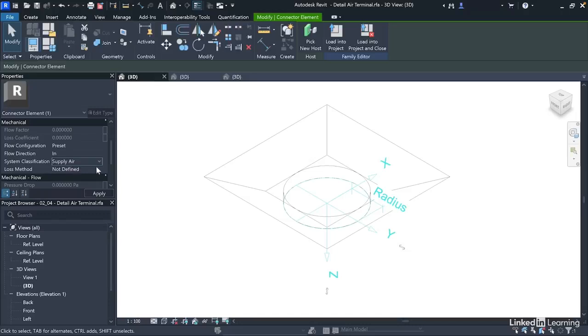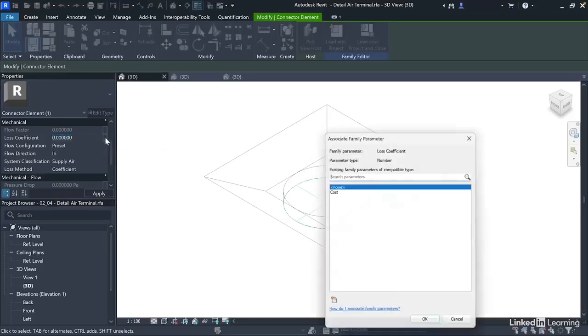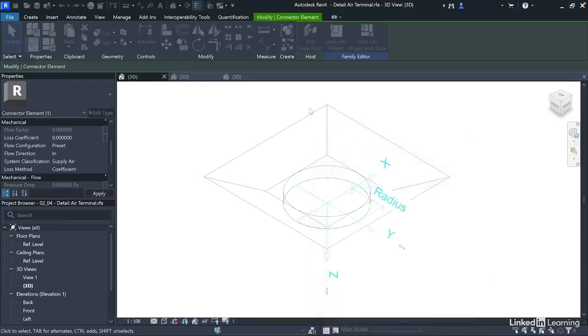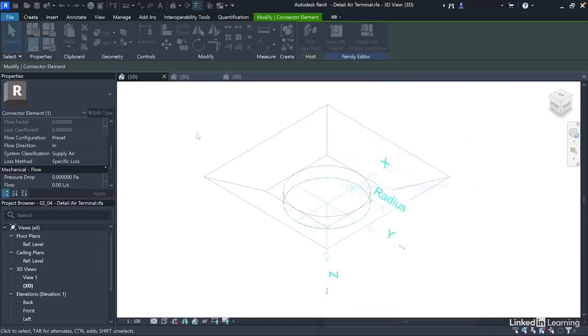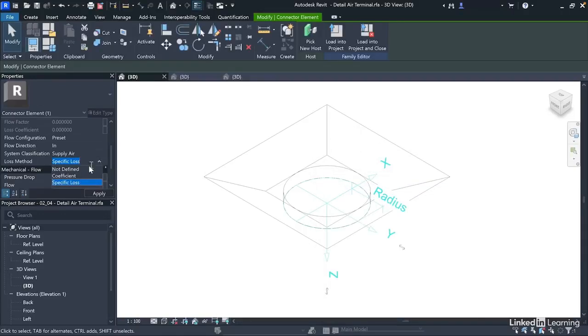For loss method, this determines how you calculate a component's pressure drop. When you choose coefficient, you can specify the loss coefficient within the family environment, or you associate family parameter, which lets you set the value from the project environment. On the other hand, when you choose specific loss, you can set the pressure drop within the family environment or associate family parameter. Lastly, you can also choose not defined.